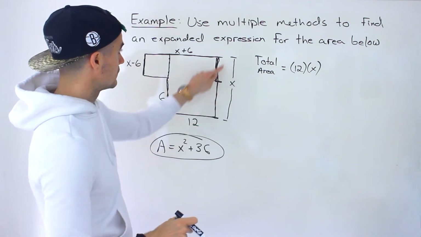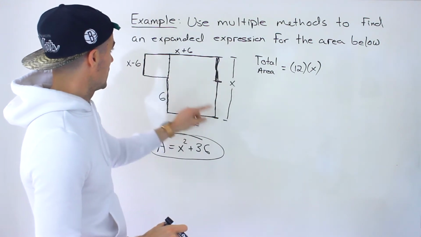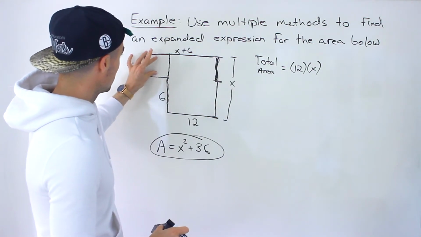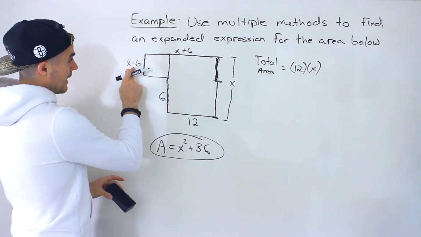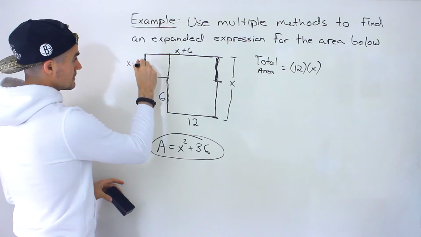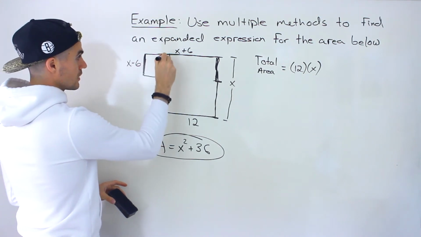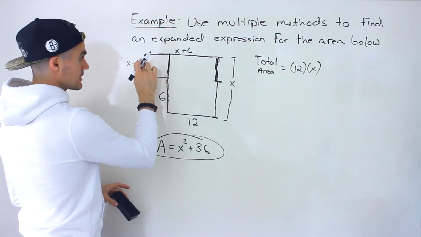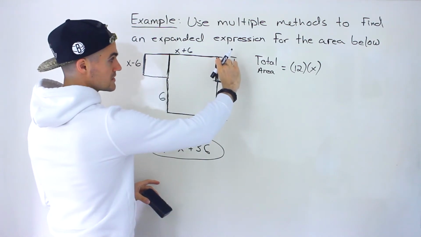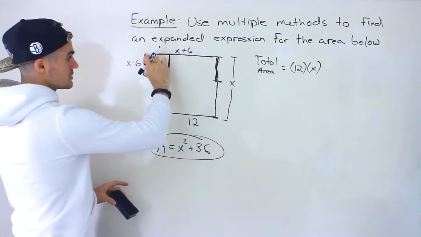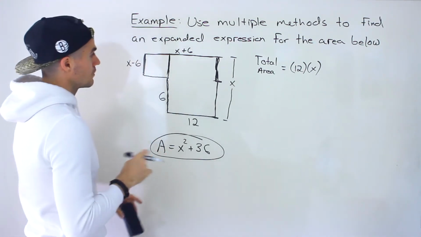But then what about this one over here? For this one, we do have an x minus 6, right? That's this over here, same thing here. That's going to be x minus 6. We already got that from the previous method when we got this portion, this portion, this portion, this portion, all of those are the same thing.